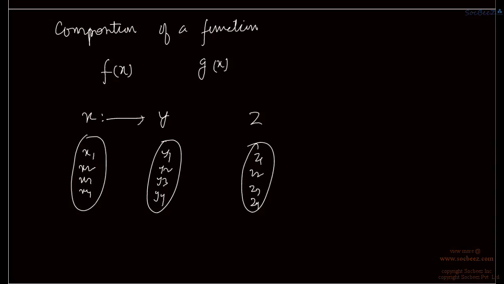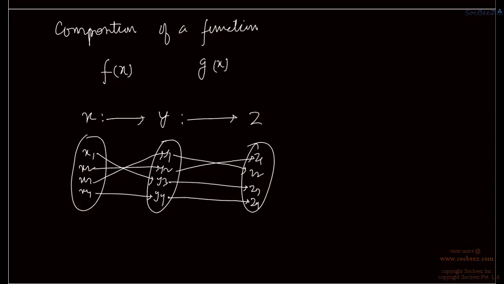Then say there is a mapping from x to y such that x1 maps with y3, x2 maps with y2, x3 maps with y1, x4 maps with y4. And also we have a mapping from y to z such that y1 maps with z2, y2 maps with z1, y3 maps with z3, and y4 maps with z4. Then there is also a mapping from x to z indirectly.